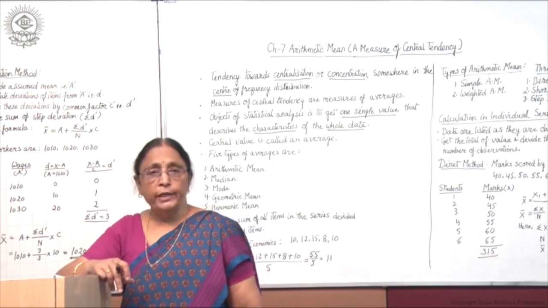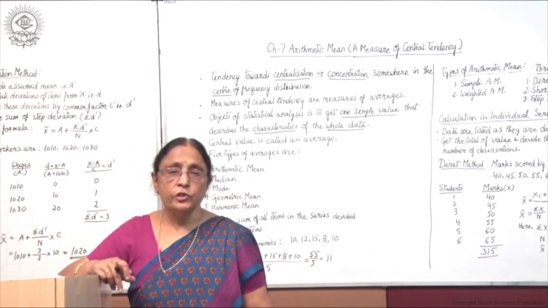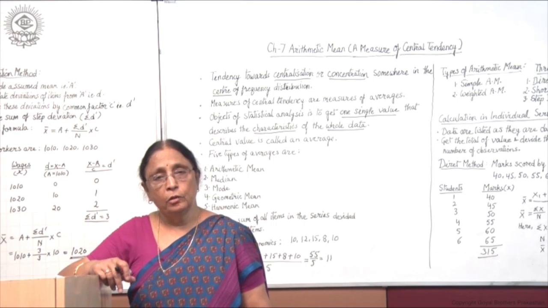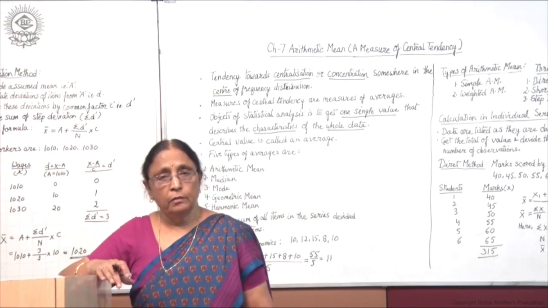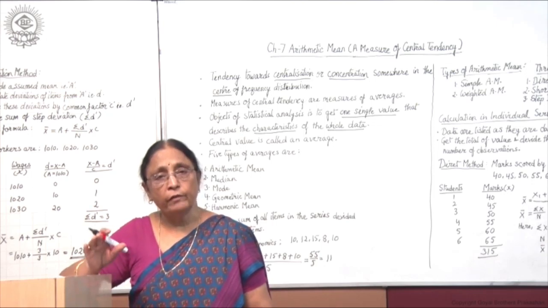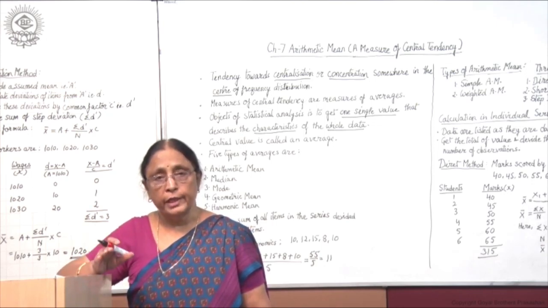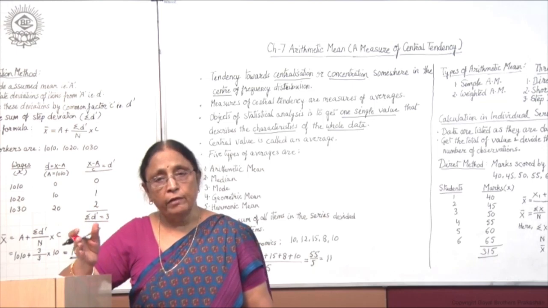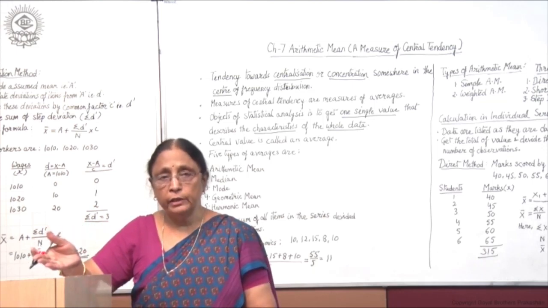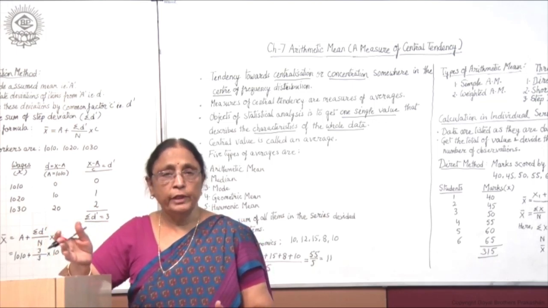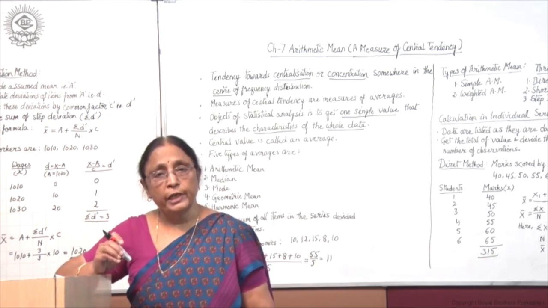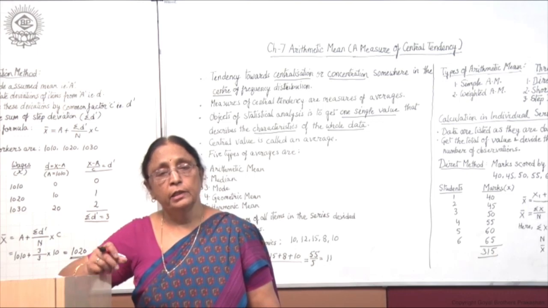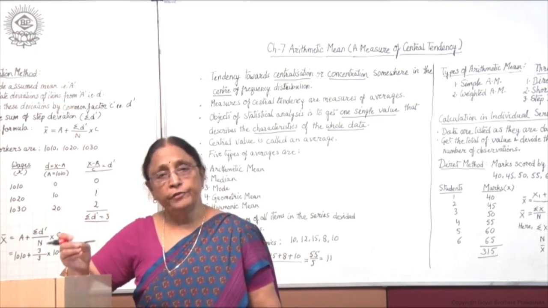Now for a layman, average and arithmetic mean is the same thing. A layman, who does not have the knowledge of statistics, will say that average is the same as mean, because the literal meaning of mean and average is the same. But as a student of statistics, you must understand that there is a little difference.